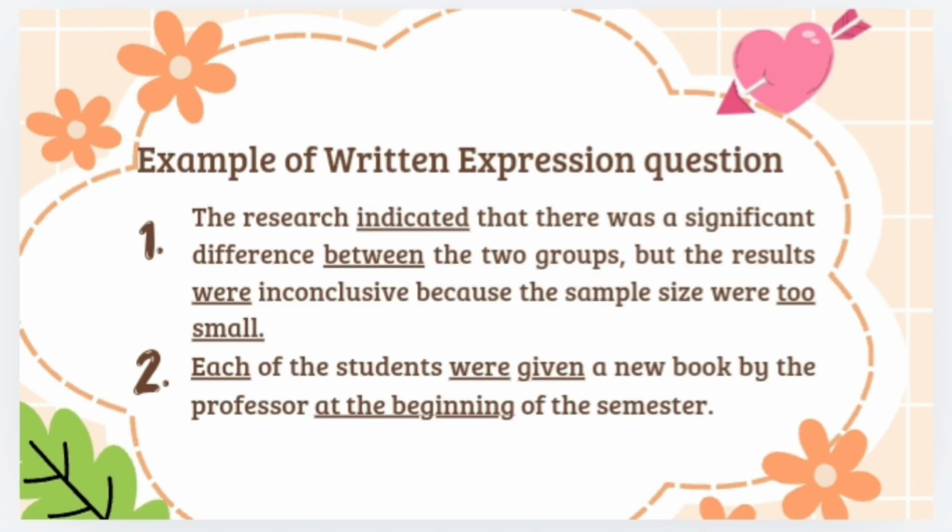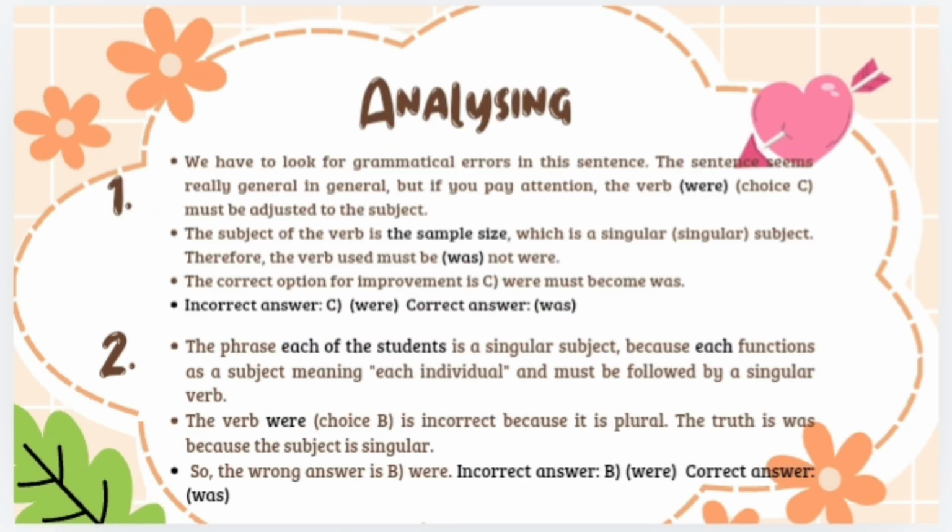The incorrect answer is were. The correct answer is was. And then number 2: Each of the students were given a new book by the professor at the beginning of the semester. So we can analyze that the phrase each of the students is a singular subject, because each functions as a subject, meaning each individual, and must be followed by a singular verb. The verb were is incorrect because it is plural. So the truth is was because the subject is singular. So the wrong answer is were and the correct answer is was.